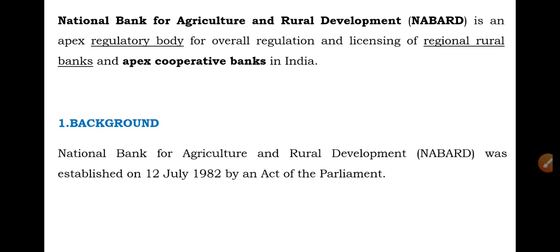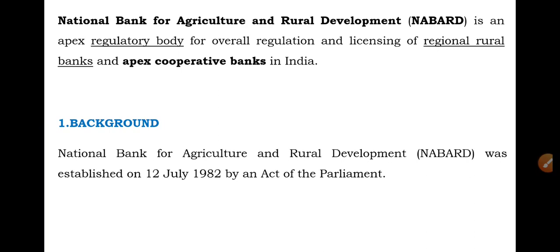Initially, when it was established, the corpus of NABARD was 100 crore rupees. Consequent to the revision in the composition of share capital between the Government of India and RBI, the paid up capital as on 31st March 2020 stood at rupees 14,080 crore, with 100% of the share in the hands of the Government of India.